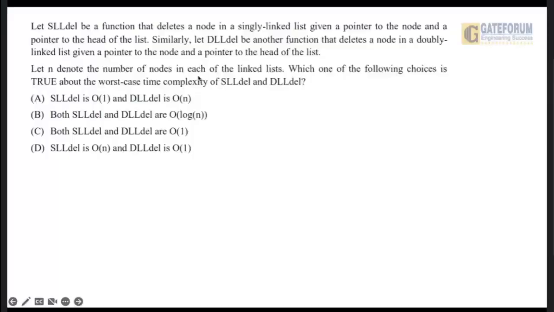So now let us start solving the questions from data structure that came in the GATE 2023. Let us see the first question. This question is from linked list that came in the GATE 2023 paper. So let us read the question properly.